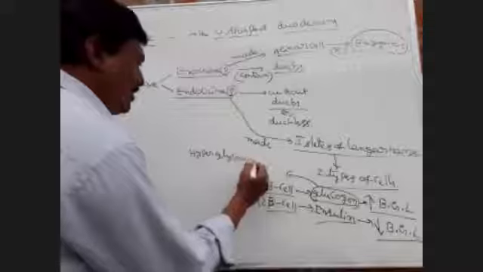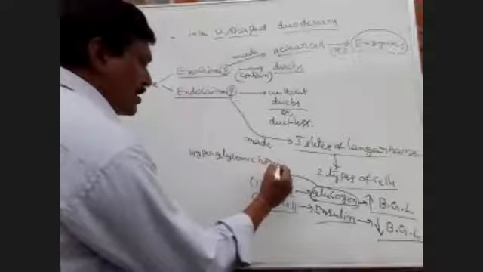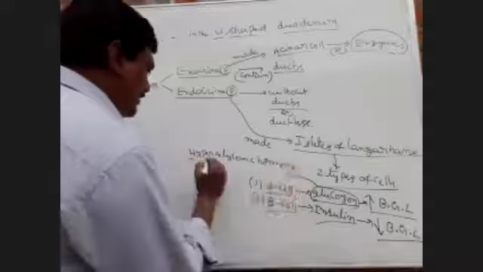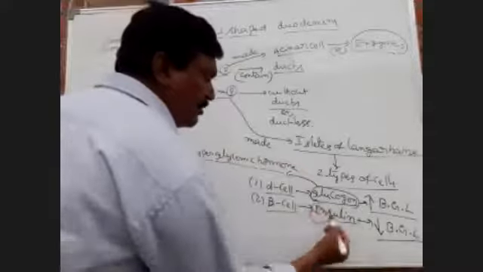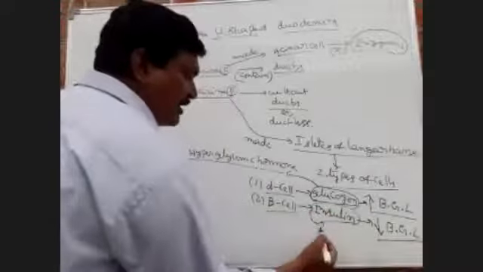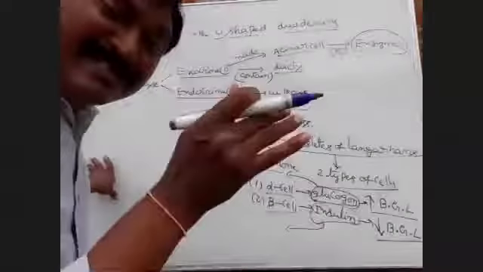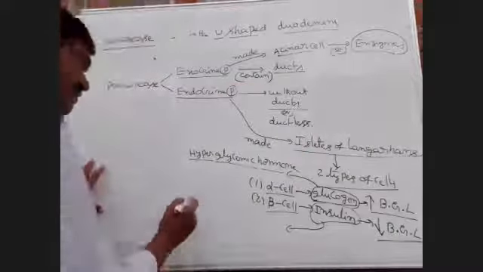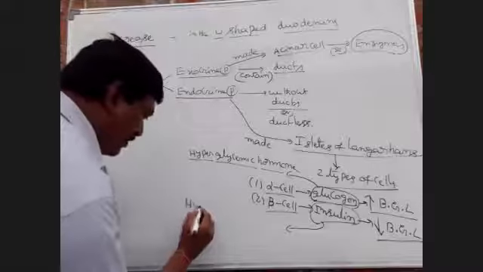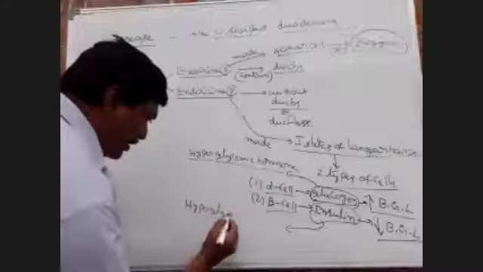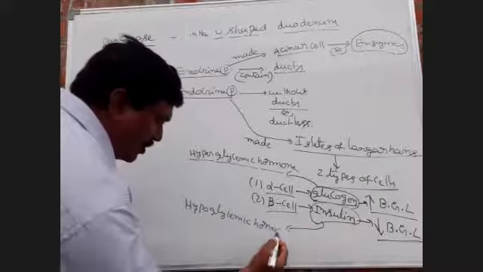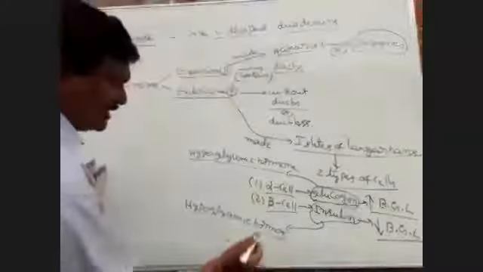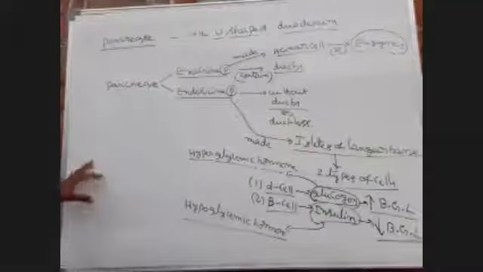Next, insulin hormone decreases the blood glucose, so insulin hormone is also called hypoglycemic hormone. Hypo means decrease.